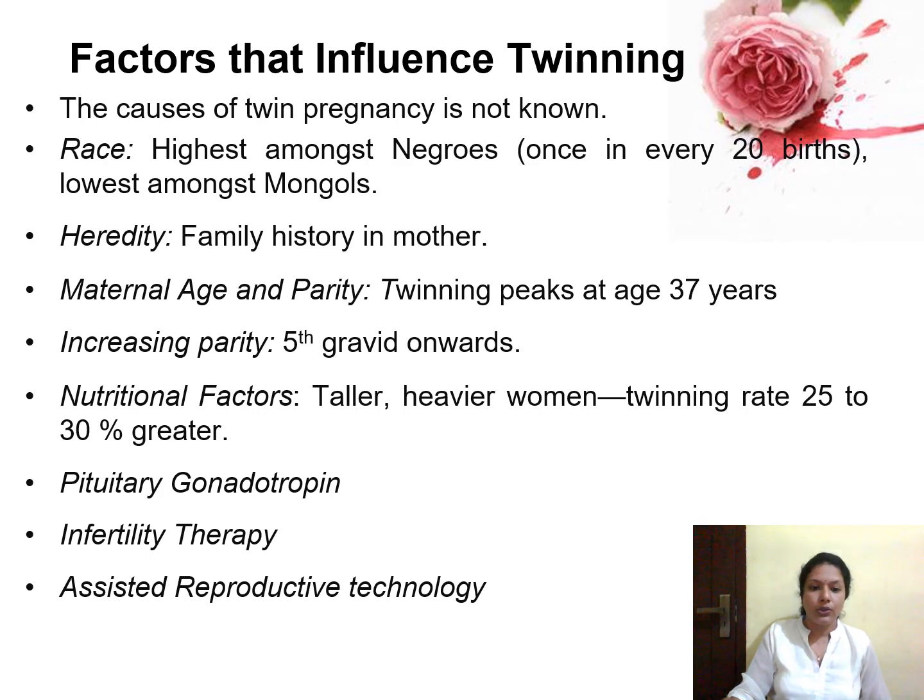Pituitary gonadotropin production and treatment for infertility and assisted reproductive technology, all these things are the subsequent causes. In the case of infertility treatment and assisted reproductive technology, when you are giving medicines for stimulating ovulation, there is a chance for ovulation from both ovaries. So there is a chance for 2 ovums at a time. These 2 ovums may get fertilized and the chance for multiple pregnancy is there.